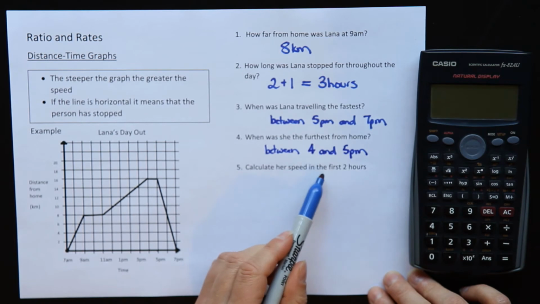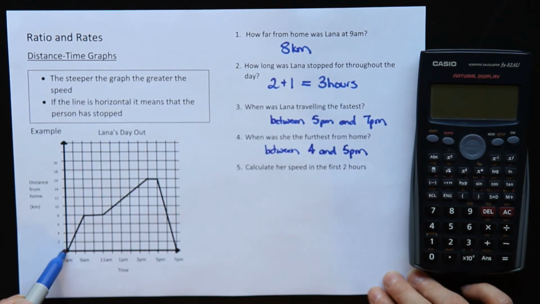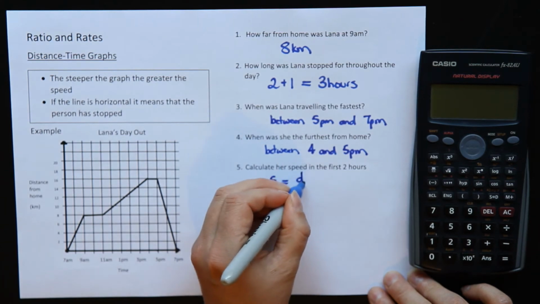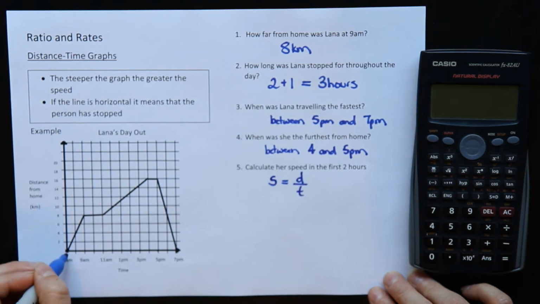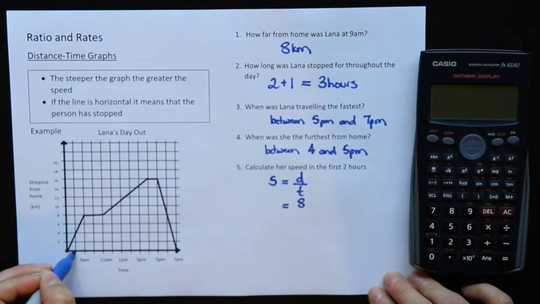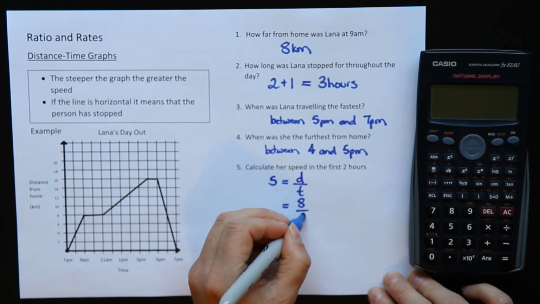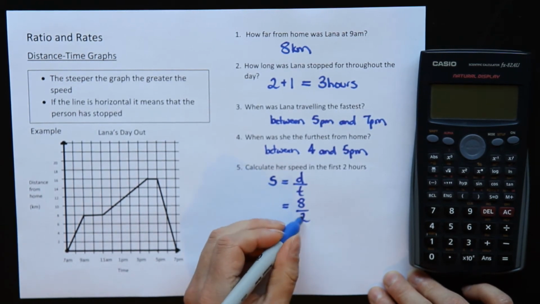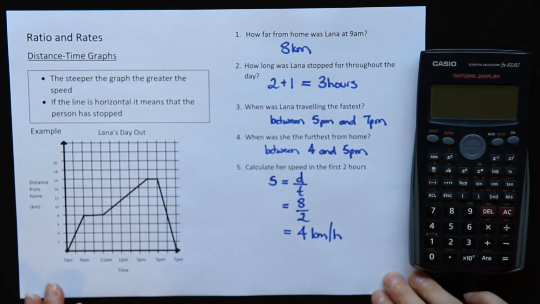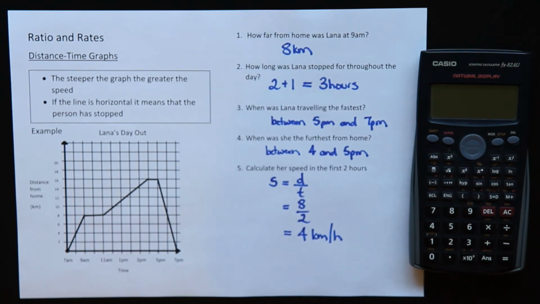Calculate her speed in the first 2 hours. Okay, so in the first 2 hours, she started from home and she traveled a total of 8 kilometers. So remember our formula, speed is equal to distance over time. The distance she traveled was 8 kilometers, and that was for the first 2 hours. So 8 divided by 2 is 4 kilometers per hour. Alright, that's all you need to know about distance time graphs.